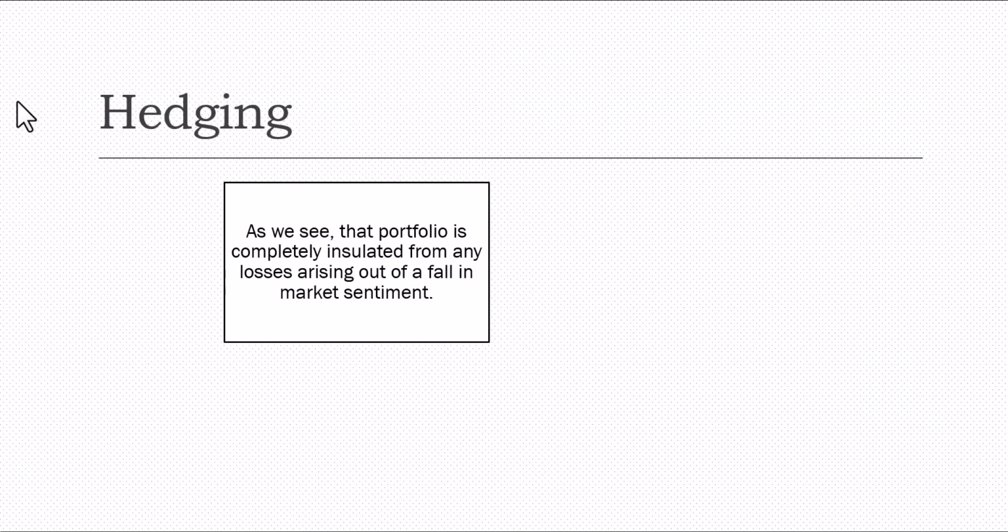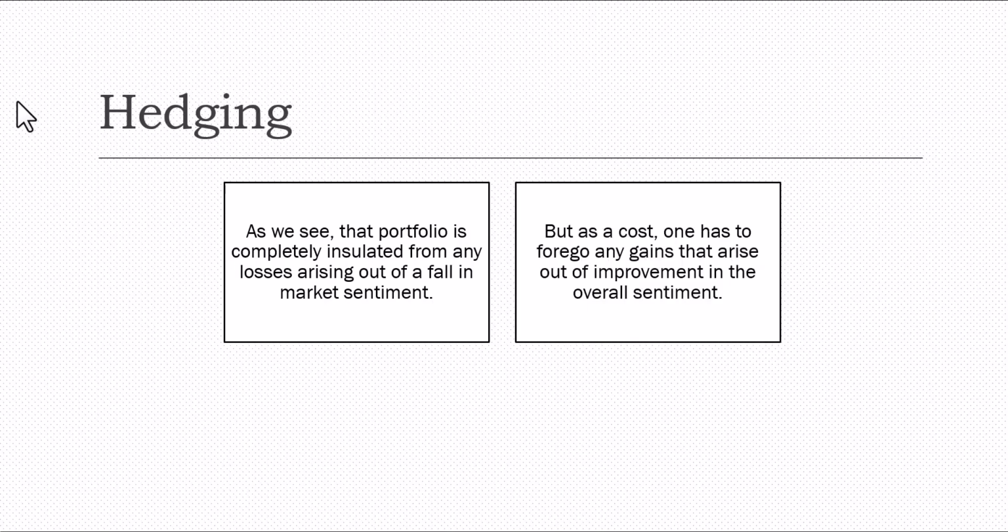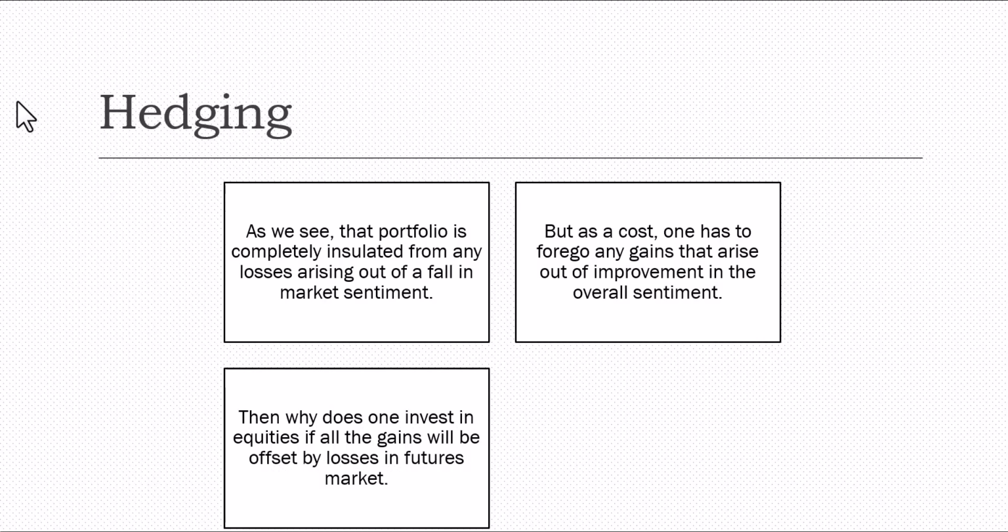As we see, the portfolio is completely insulated from any losses arising out of a fall in the market movement. But at a cost, one has to forego any gains that arise out of the improvement of the overall sentiment. Is that okay? Then why does one invest in equities if all gains will be offset by losses in the futures? Okay, that is only in special circumstances where you feel that the market is going to fall.